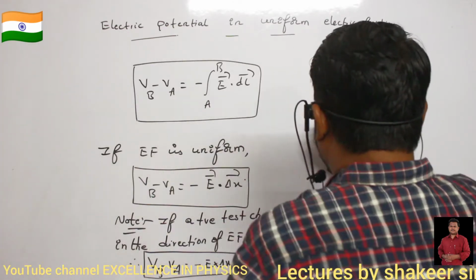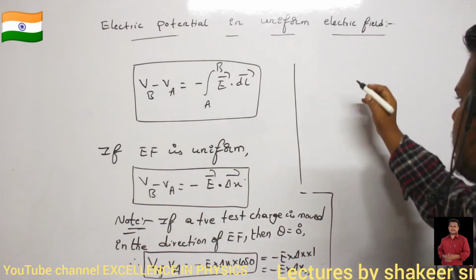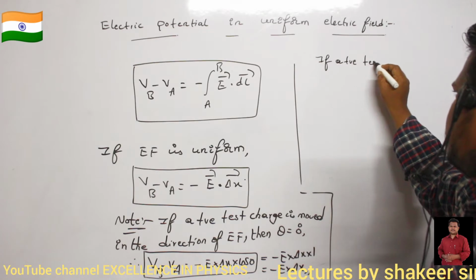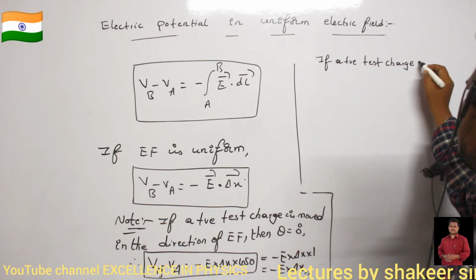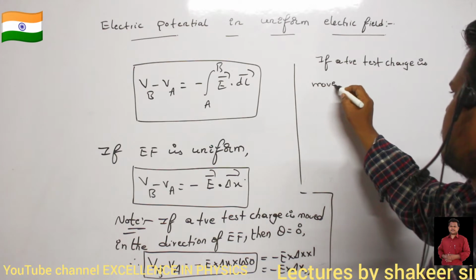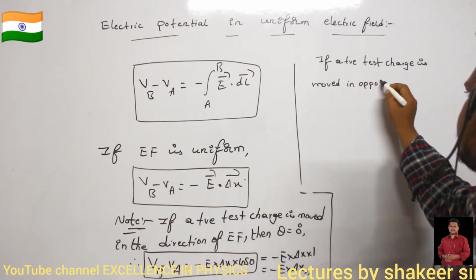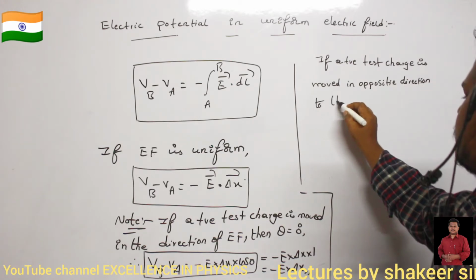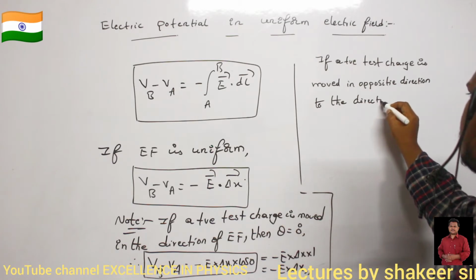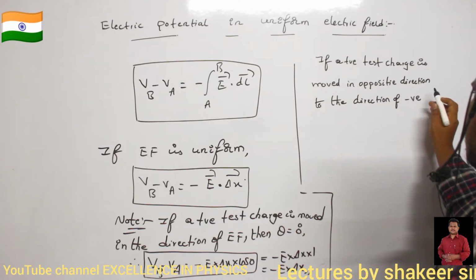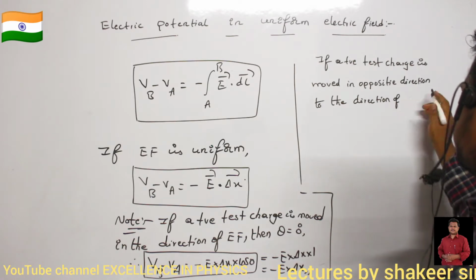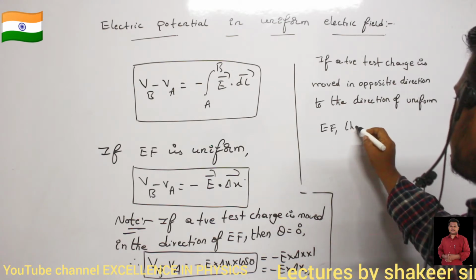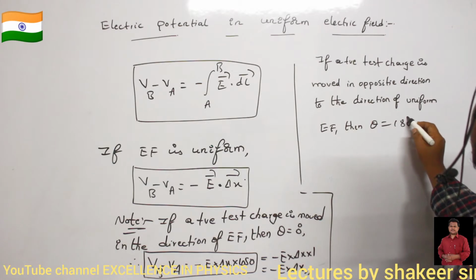Clear? Similarly, what is the second note point I have to write? Similarly, if a positive test charge is moved in the opposite direction to the direction of the uniform electric field, then what will the angle theta be? Then the angle theta will be 180 degrees.